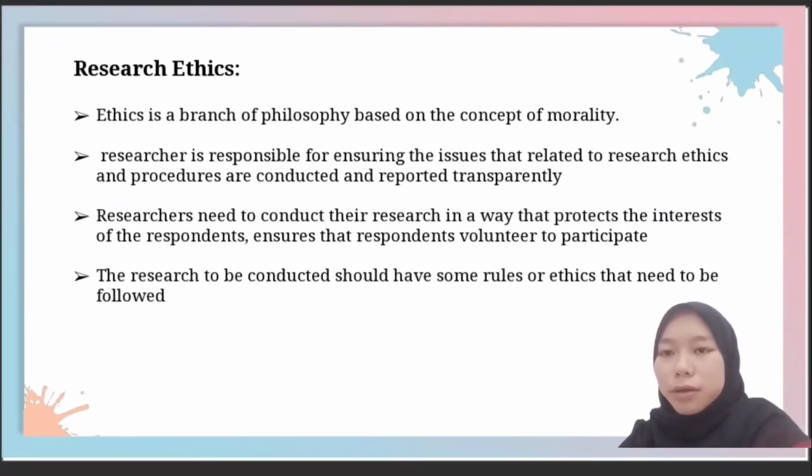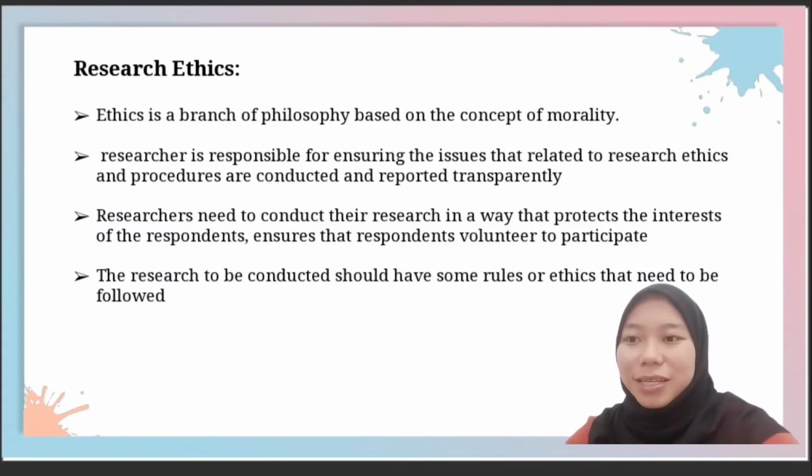The researcher is responsible for ensuring that issues relating to research ethics and procedure are conducted and reported transparently. Researchers also need to conduct their research in a way that protects the interest of the respondents and ensures that respondents volunteer to participate.